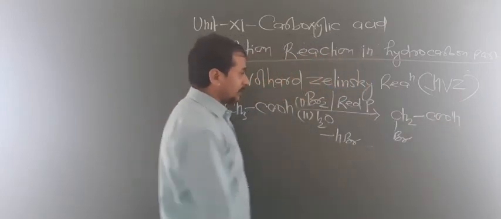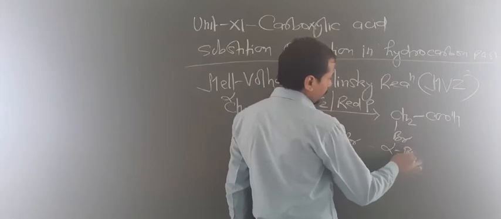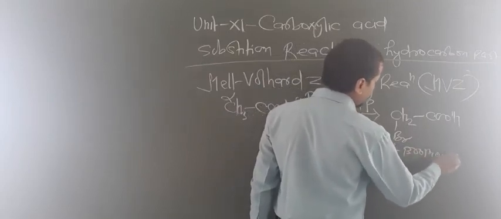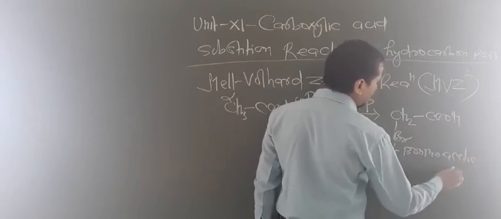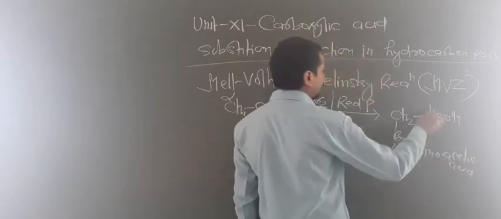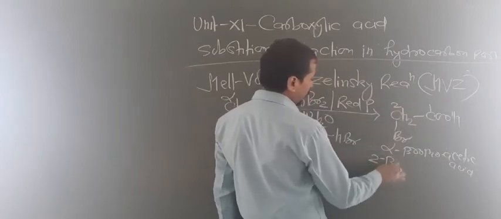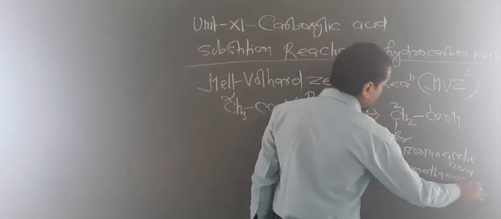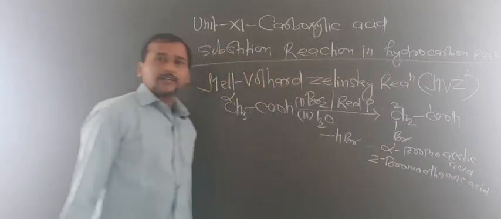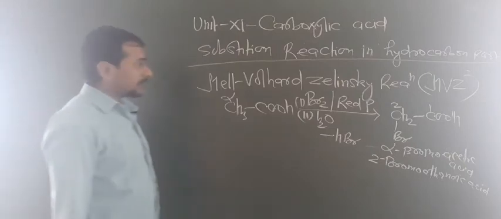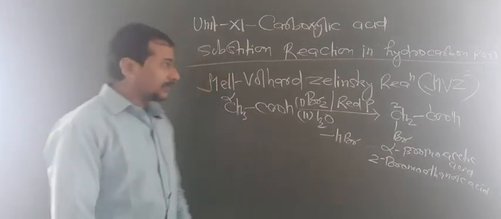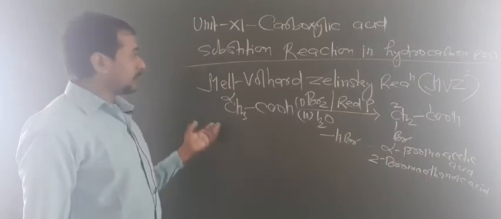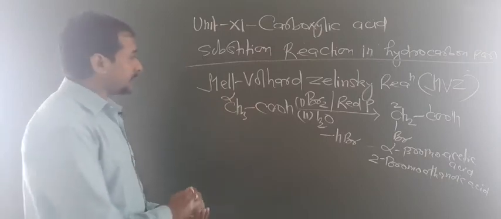So this is known as alpha bromo acetic acid in common name, and in IUPAC name 2-bromoethanoic acid. Are you getting this point or not? So maybe they ask one question, how can you prepare alpha chloro or alpha bromo acid from acid? So you have to use only these reactions for board examinations.